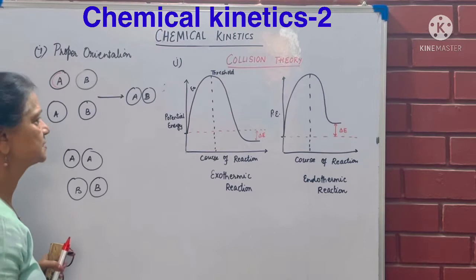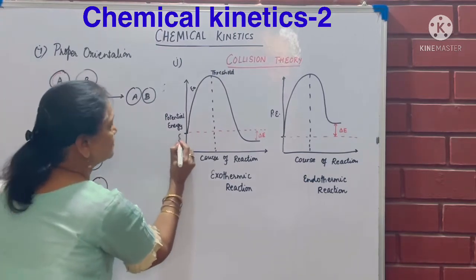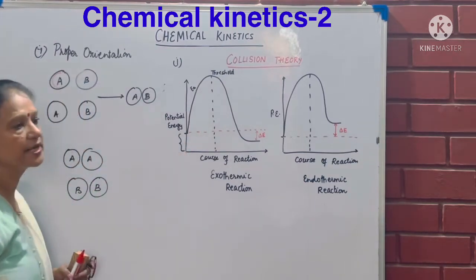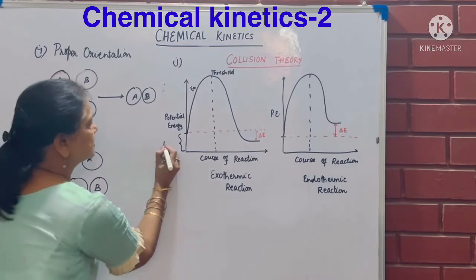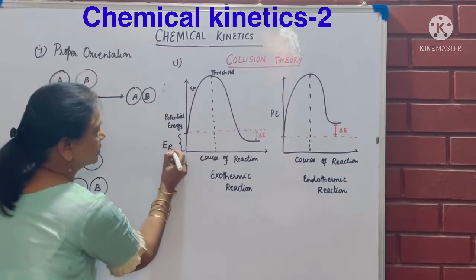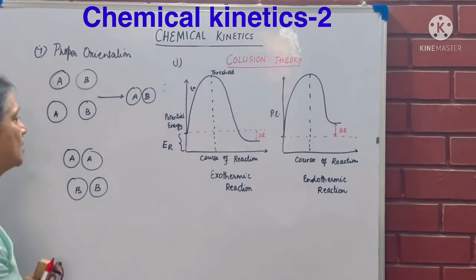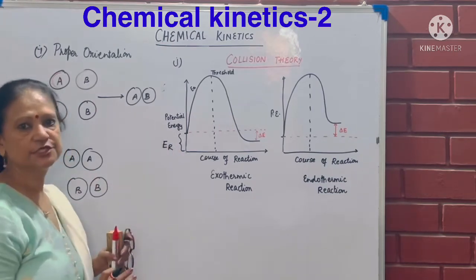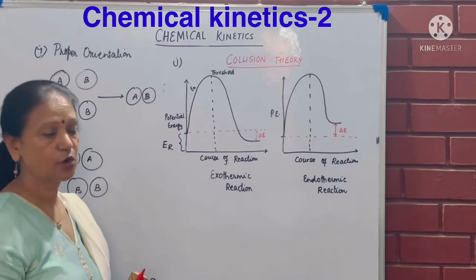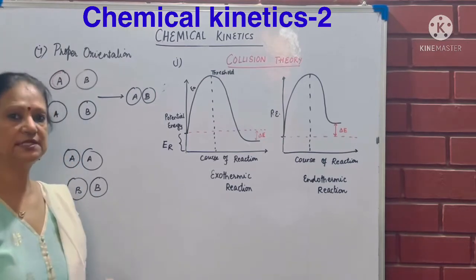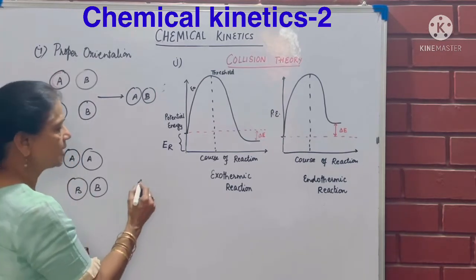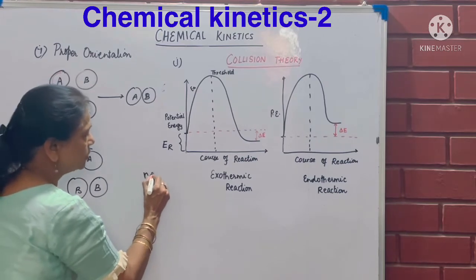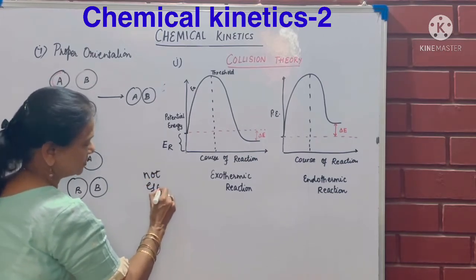Supposing there is this much amount of energy already with the reactant, so I'll say this is energy of the reactants. This energy of the reactants is not sufficient so that the product is formed, although they are colliding with each other. So I will say all collisions are not effective collisions.